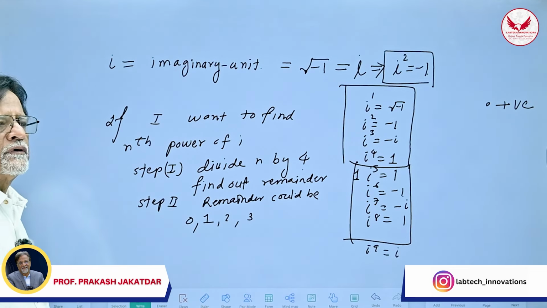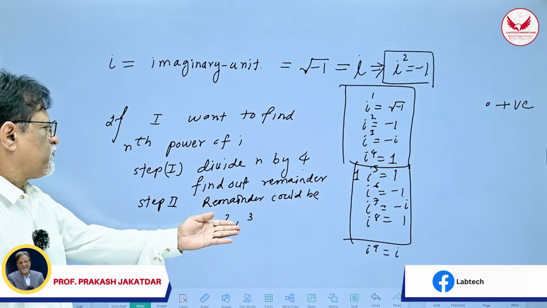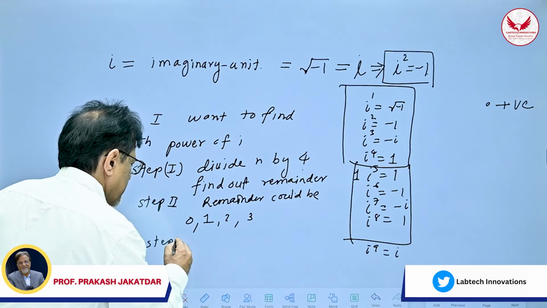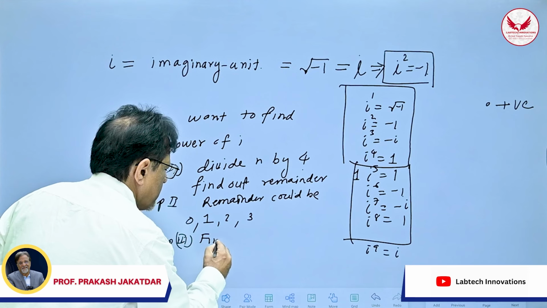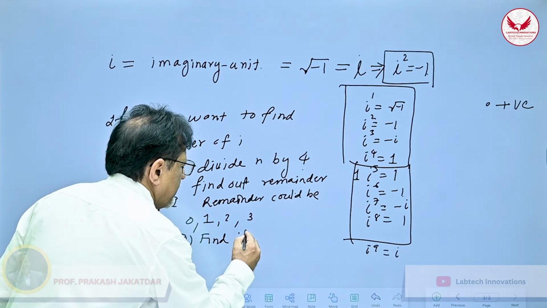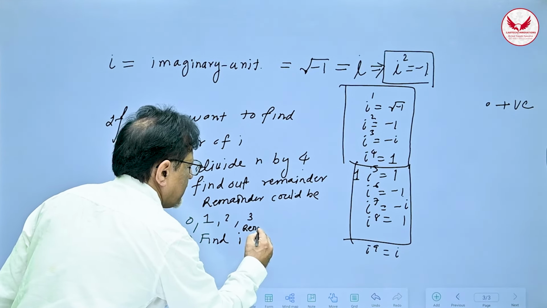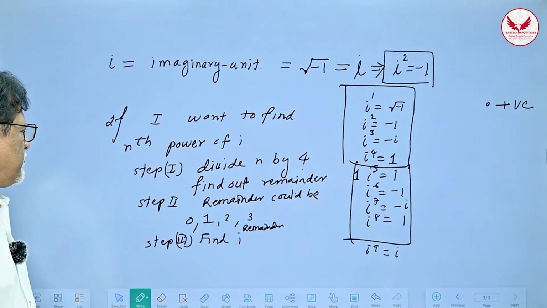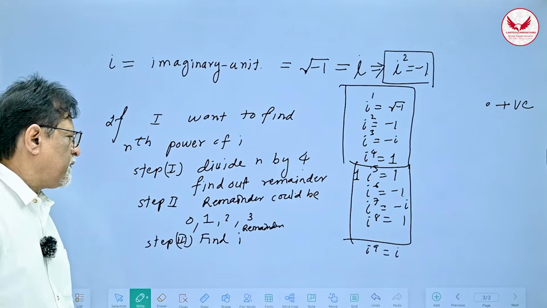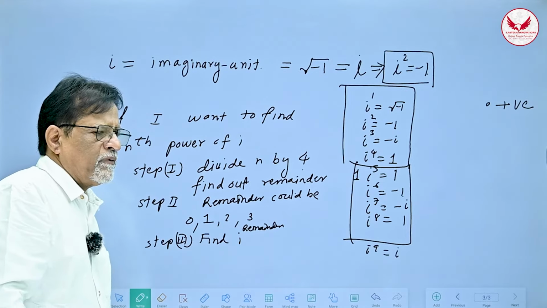It cannot be 4. So these are the only 4 possibilities. And then step 3, you get the power: find i raised to the remainder, whatever that remainder is, obtained by dividing the number n by 4.